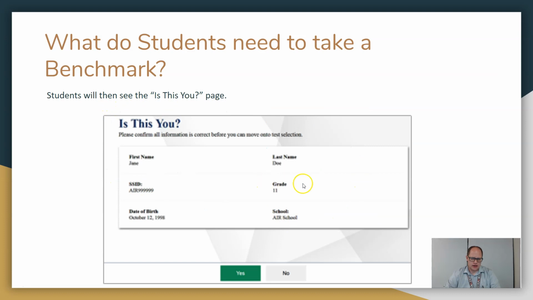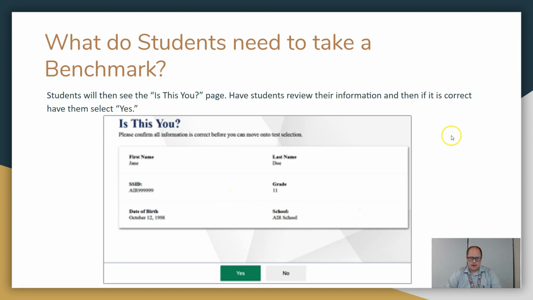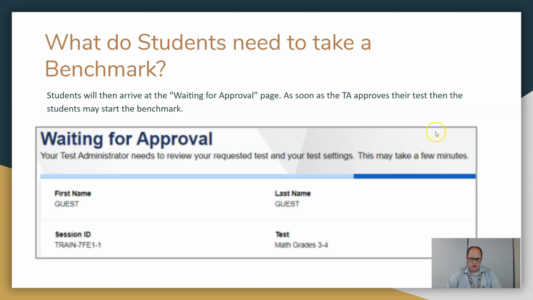After they click on that, they do just have to verify it's them. It will have their name, their SSID number, their grade, their birthday, and what school they're in. So they do have to verify that. If it's correct, have them click yes. If it's no, they're probably typing in wrong stuff, so be careful. And then it will say waiting for approval.